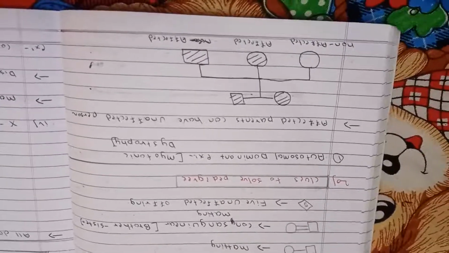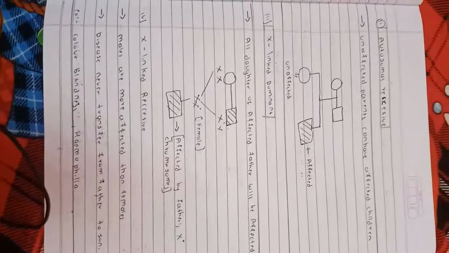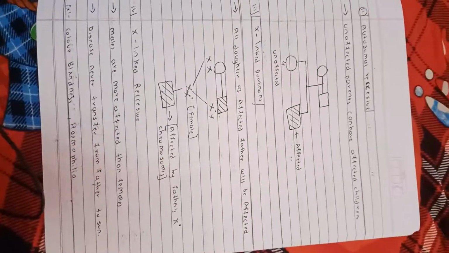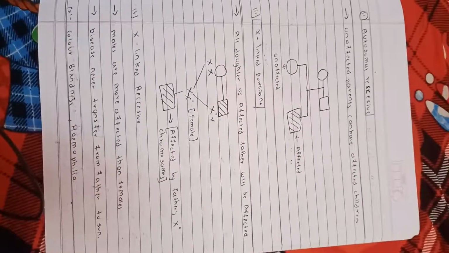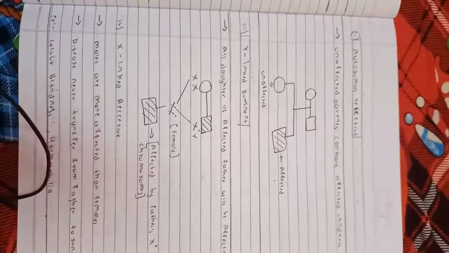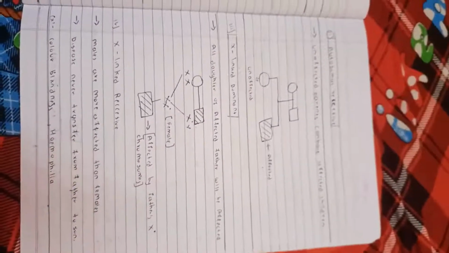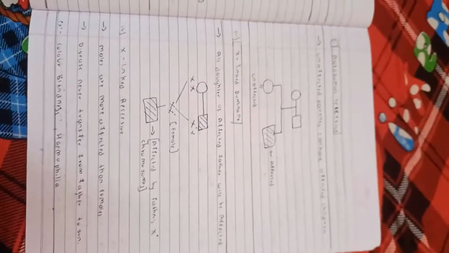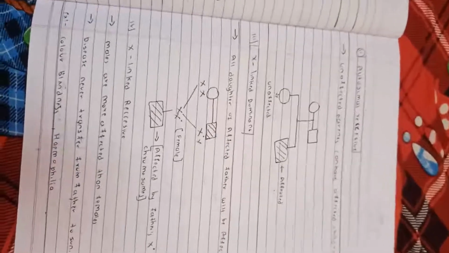Let's talk about the autosomal recessive. Unaffected parents can have affected children, as you see in the diagram. X-linked dominant: all the daughters of an affected father will be affected. The father has only one X chromosome, and the Y is only for sex determination of male and female.